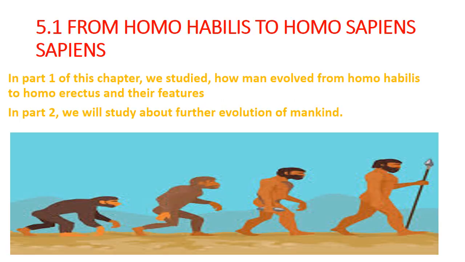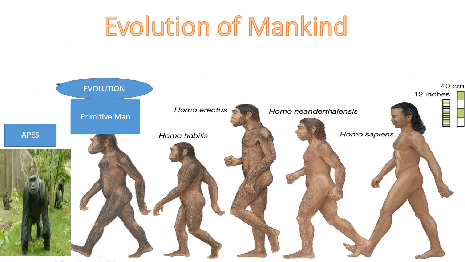In part 1 of this chapter we studied how man evolved from Homo habilis to Homo erectus, and we also studied about their features. Now in part 2 we will study about the further evolution of mankind. Man has evolved through various stages, namely from apes to primitive man, from primitive man to Homo habilis, from Homo habilis to Homo erectus, and from Homo erectus to Homo neanderthal man. So today we are going to learn about Homo neanderthal man.